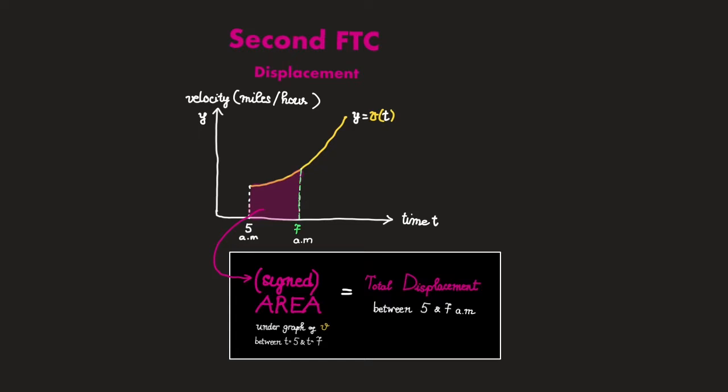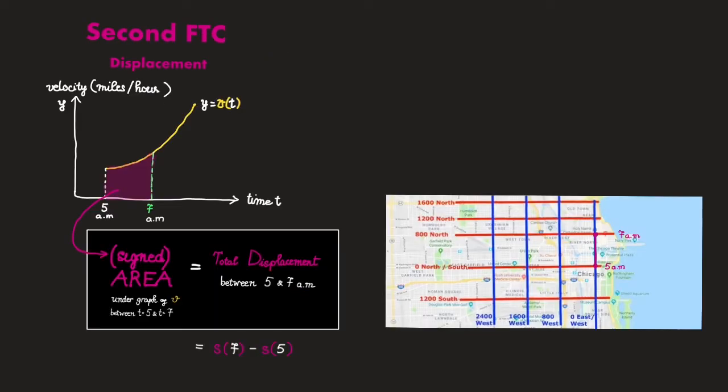Well, the second fundamental theorem of calculus says that this area turns out to be exactly equal to your total displacement between 5 and 7 a.m. Well, it means the difference between your position at 7 a.m. and your position at 5 a.m. For example, if at 5 a.m. you were at 0 north and at 7 a.m. you were at 800 north, then your total displacement between 5 and 7 a.m. is gonna be 800 miles.